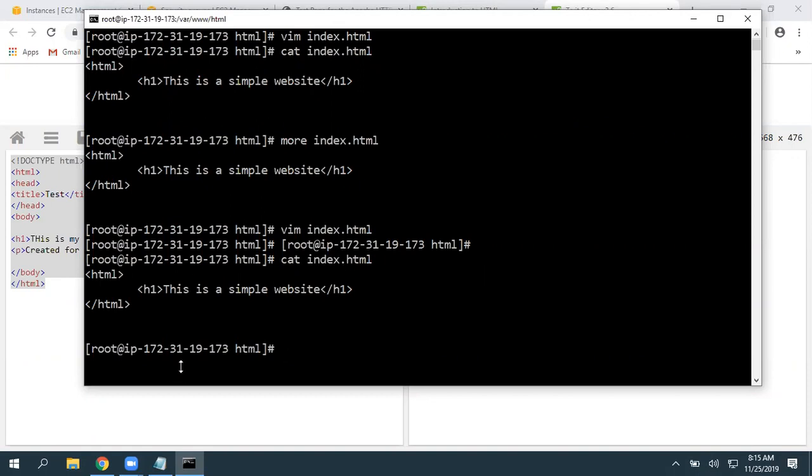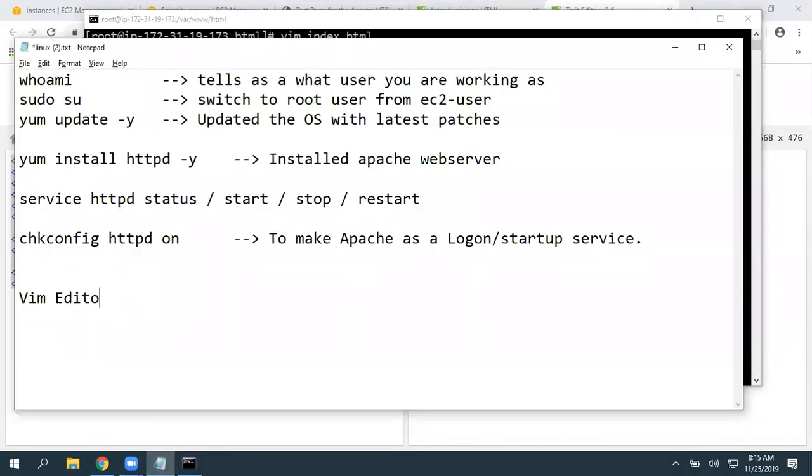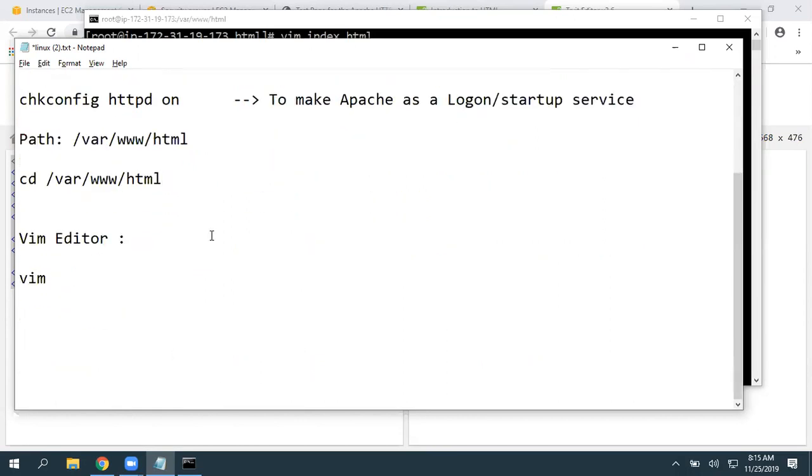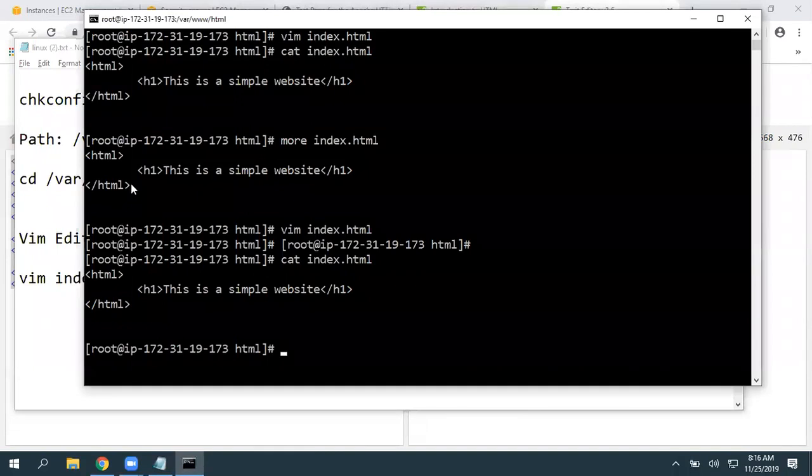Okay. So, the VIM editor. Again, the document root path, we call it, the path is /var/www/html. Simply give cd space /var/www/html. It will take you to that path. There, use the VIM editor to create a file. vim space index.html. Click on enter.